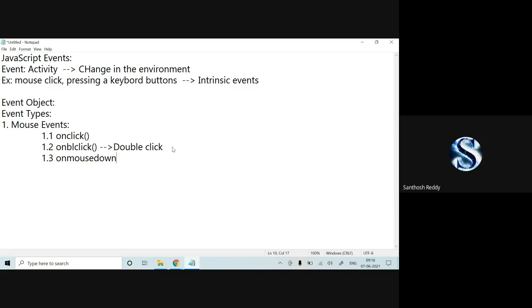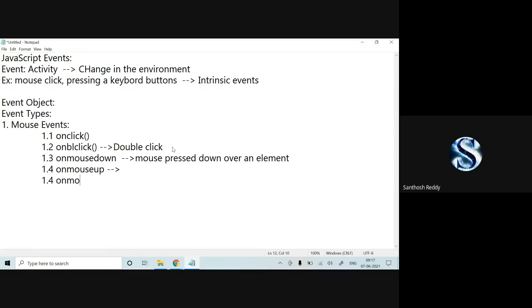In the sense that the mouse was pressed down over an element, we call this onmousedown. Now onmouseup is the opposite of onmousedown. The mouse button was pressed and then released over an element. Suppose we have an example with one square box, and on it we release the mouse button, so we call that the onmouseup function.